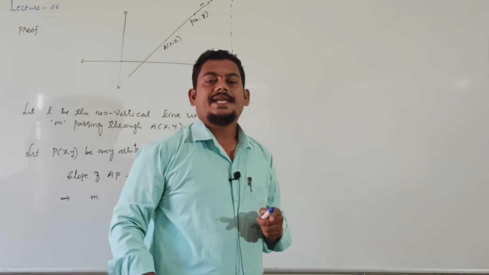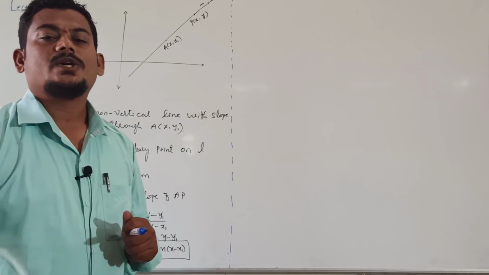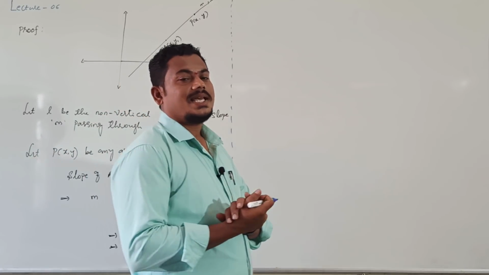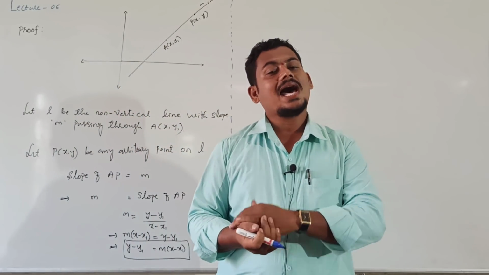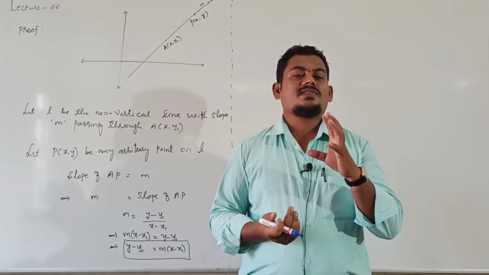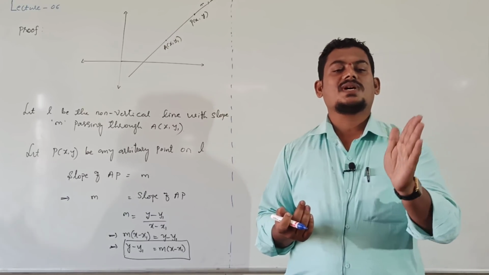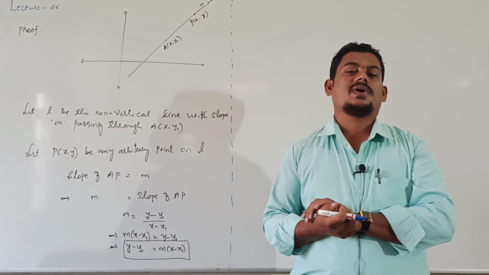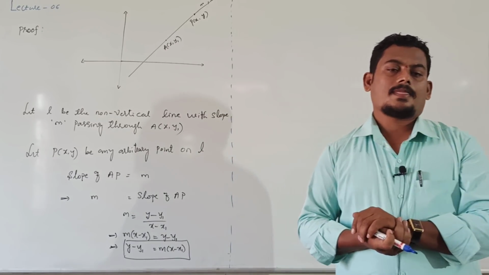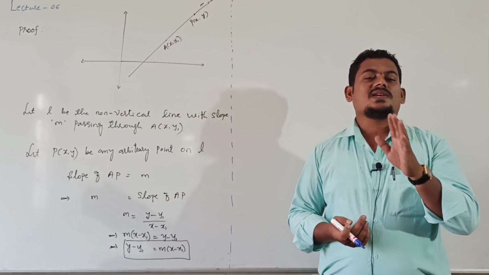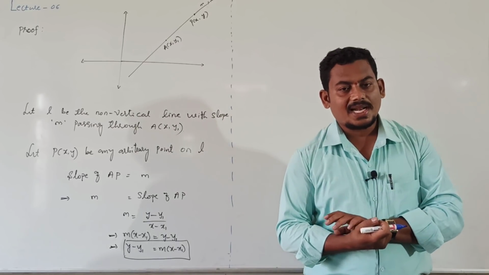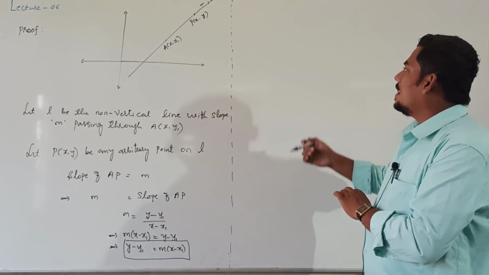Next, derive the equation of the line in two-point form. Or in other words, derive the formula of equation of the line passing through x1 comma y1 and x2 comma y2. It is the second one.